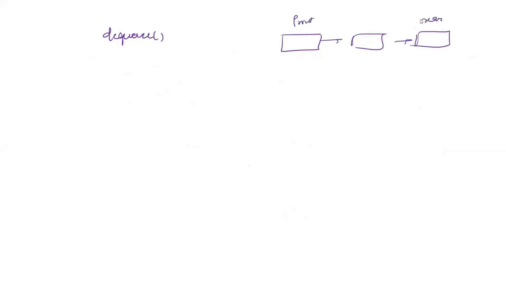Now tell about the logic of the DQ operation. You will be deleting the element from the queue. How to delete the element from the queue? Front is here and rear is here. If front is double equal to rear, that means within the linked list you have just a single element and both front and rear pointers were pointing to this node.